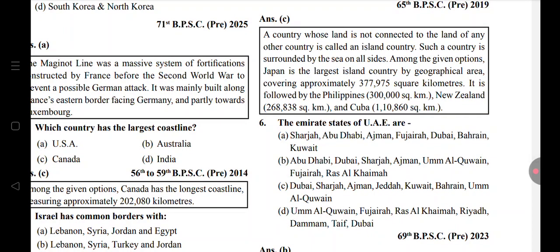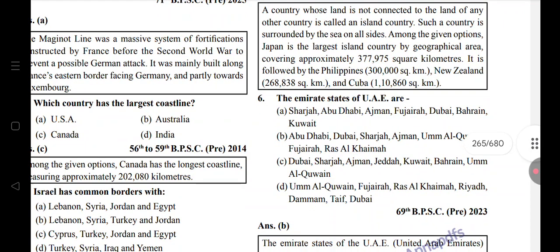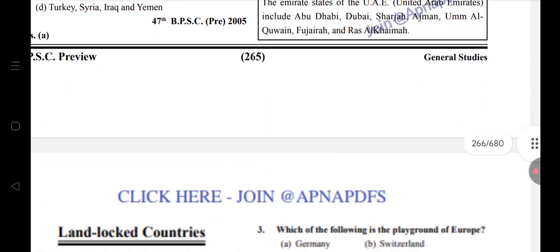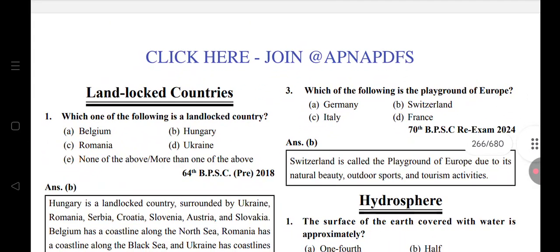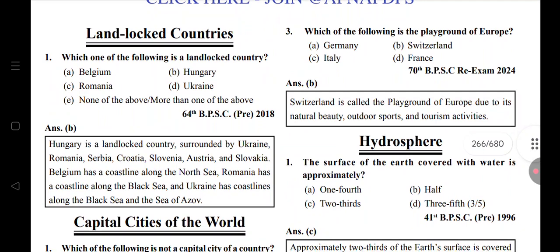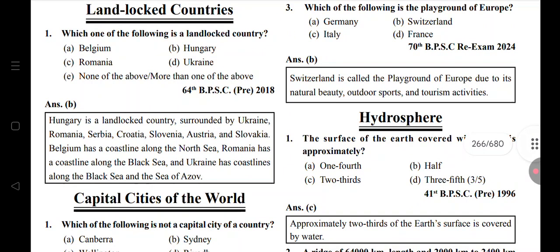Emirates states, UAE: Abu Dhabi, Dubai, Sharjah, Ajman, Umm al-Quwain, Fujairah, Ras Al Khaimah. Landlocked country: Hungary, bordered by Ukraine, Romania, Serbia, Croatia, Slovenia, Austria, Slovakia. Belgium has coastline along the North Sea. Romania has coastline along the Black Sea. Ukraine has coastline along the Black Sea and Sea of Azov.